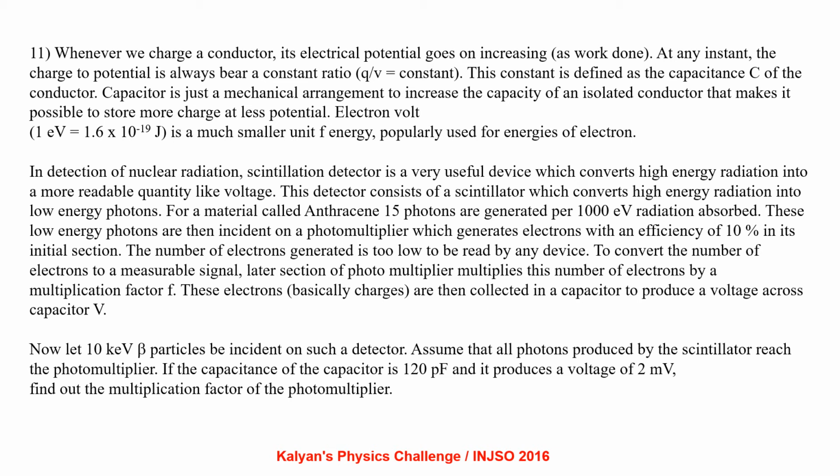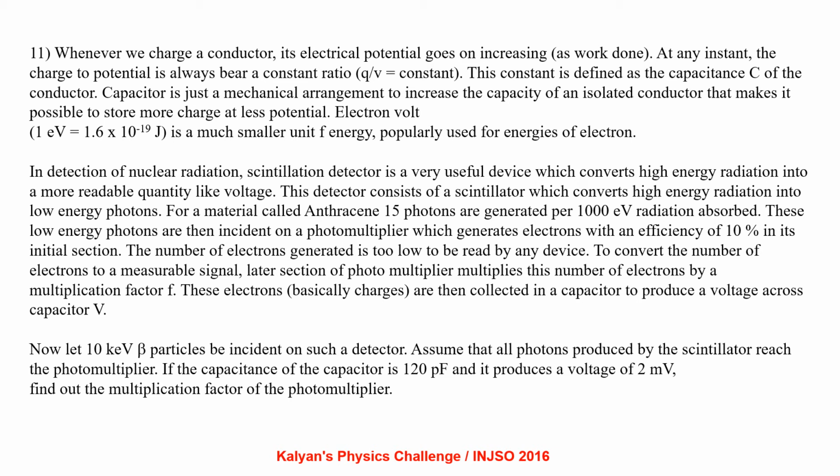In the detection of nuclear radiation, the scintillation detector is a very useful device which converts high energy radiation into a more readable quantity like voltage. This detector consists of a scintillator which converts high energy radiation into low energy photons. For a material called anthracene, 15 photons are generated per 1000 electron volt of radiation absorbed. These low energy photons are then incident on a photomultiplier which generates electrons with an efficiency of 10% in its initial section. The number of electrons generated is too low to be read by a device.